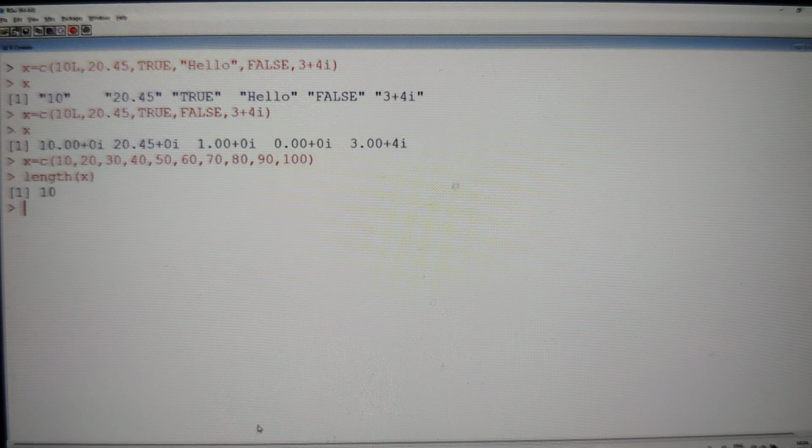Remember, guys, R is a language where we work with everything with the help of functions only. We don't write our own logics, our own code, or any functionalities. For everything, there is a predefined function. You have to work with the predefined functions. That's it. So simple.